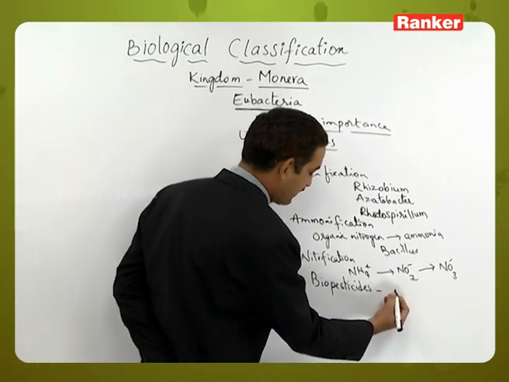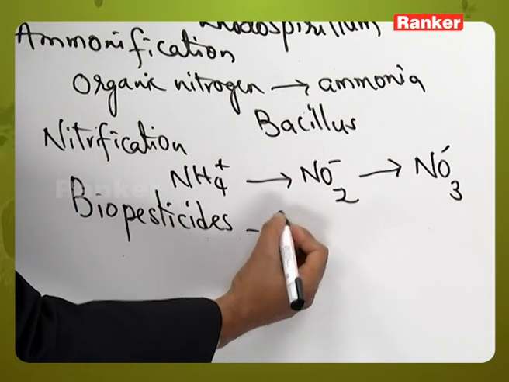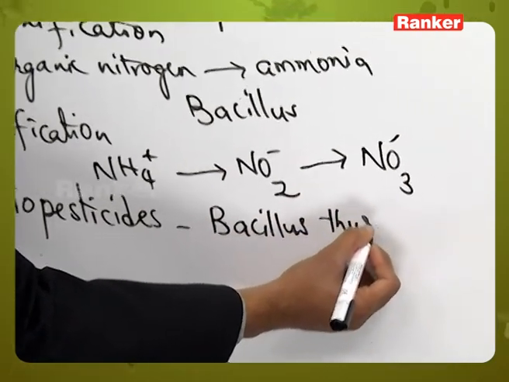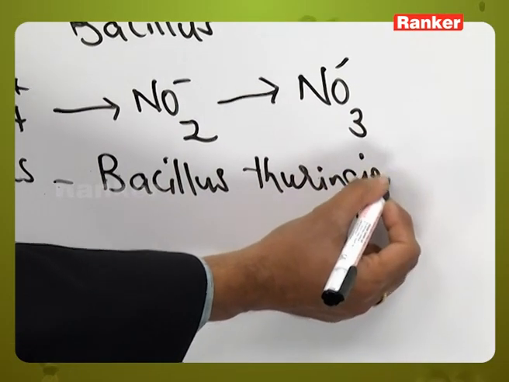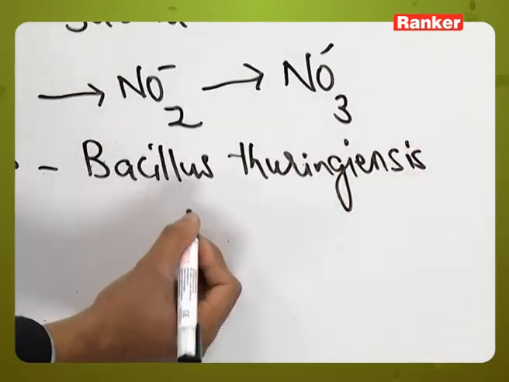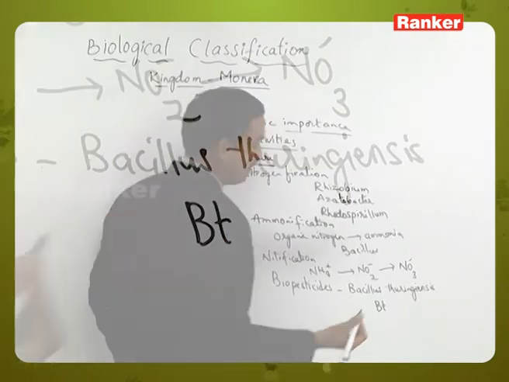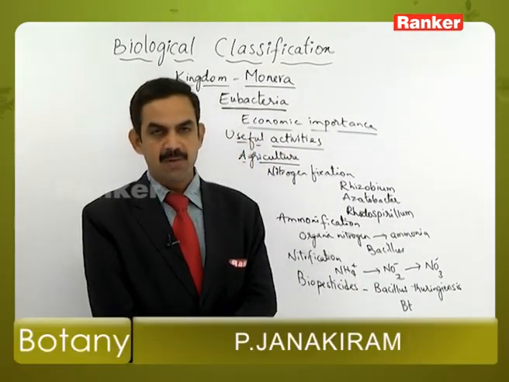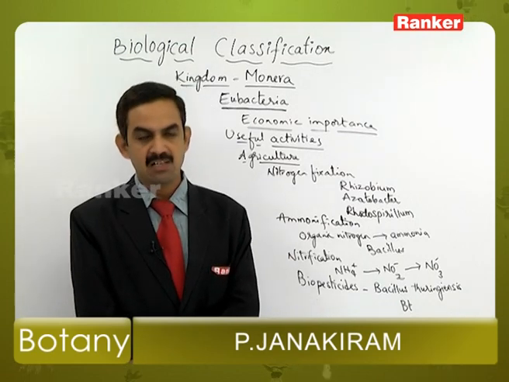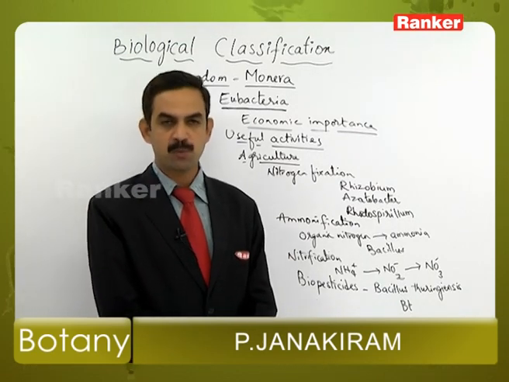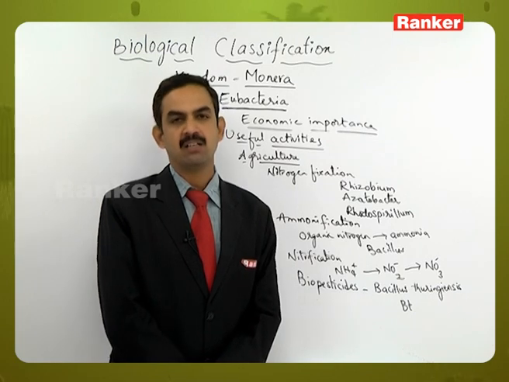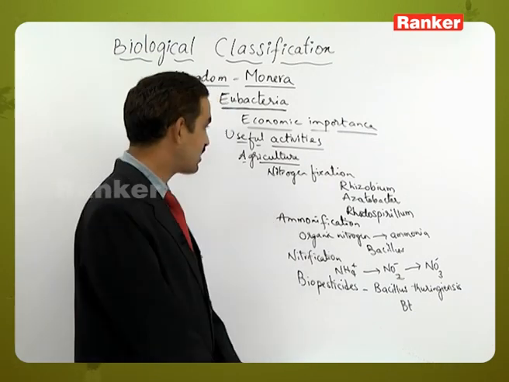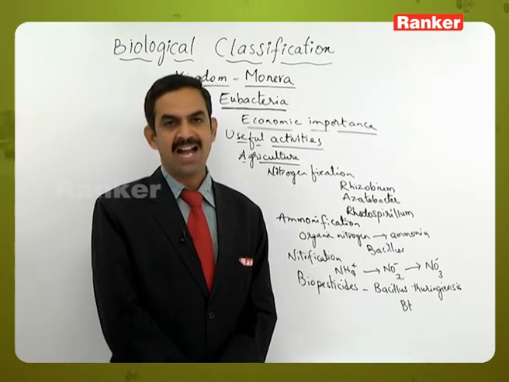The best example for these biopesticides is Bacillus thuringiensis. In short form we call it Bt. Here the scientists have developed a technique where the Bt genes are transferred into the plant species, which can help in the success rate of crop production. That is the way how these bacteria are useful in the agriculture field.